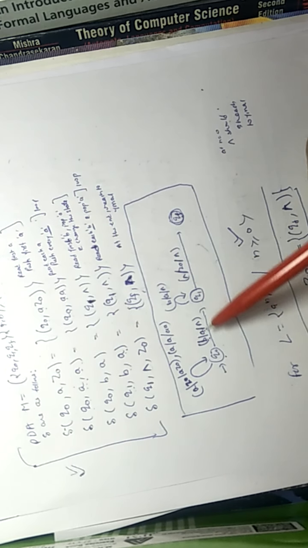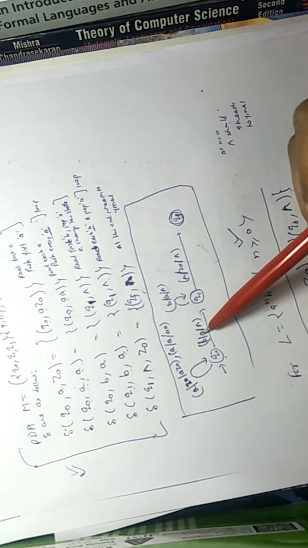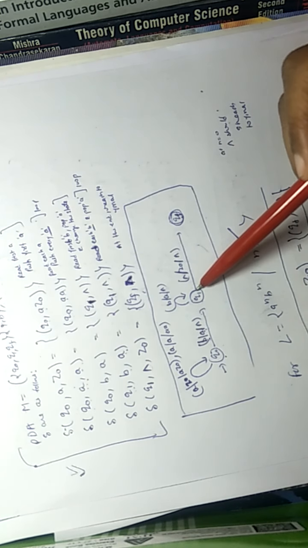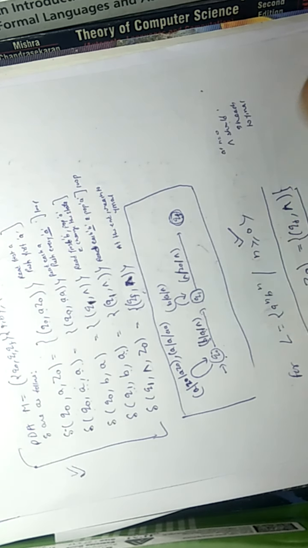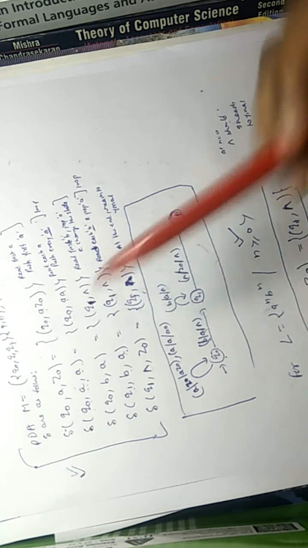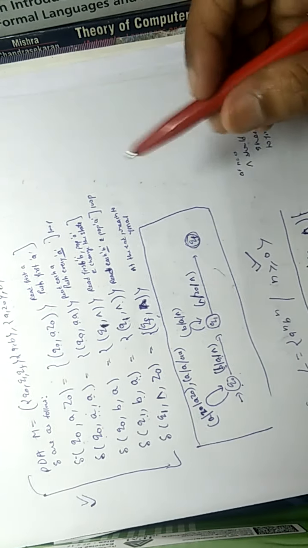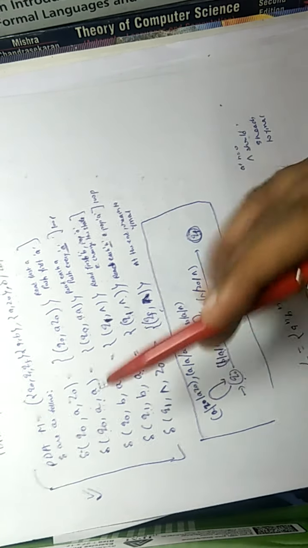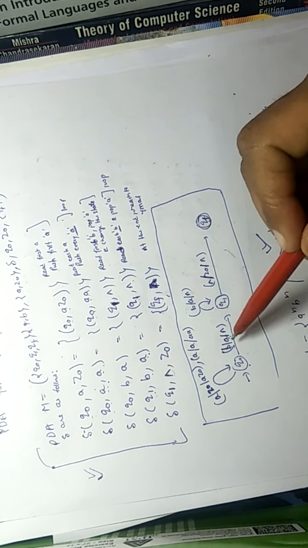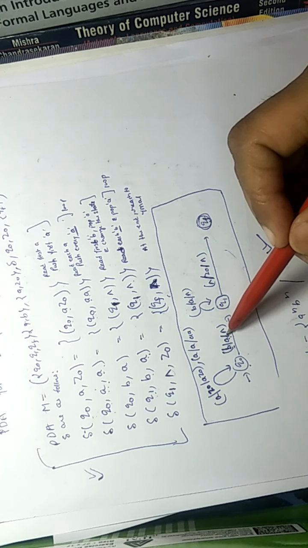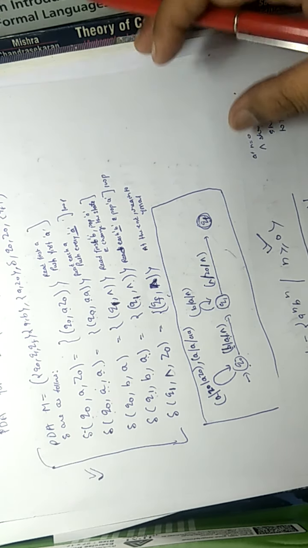This transition makes sure that when we read B, A is on the top, then we pop it and move ahead. It makes sure there is a minimum of one A and one B. You can change state on reading the first A, you can change it to Q1 also here. You can also design it by changing state on reading the first A, and it is also correct, because on reading B, A is on the top. It ensures that we read a minimum of one A and one B.